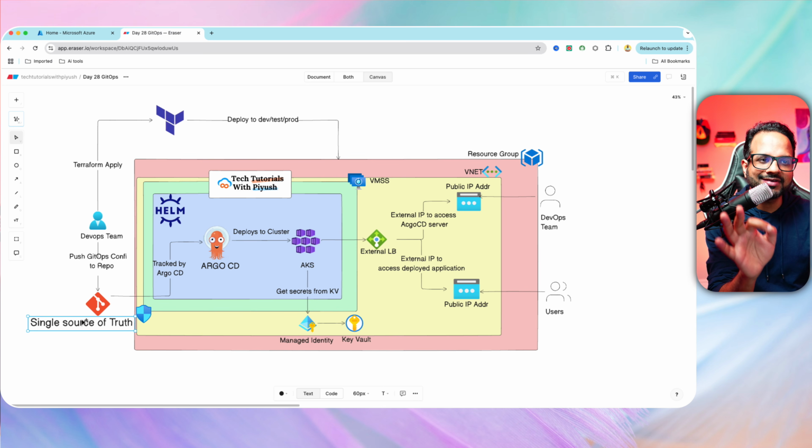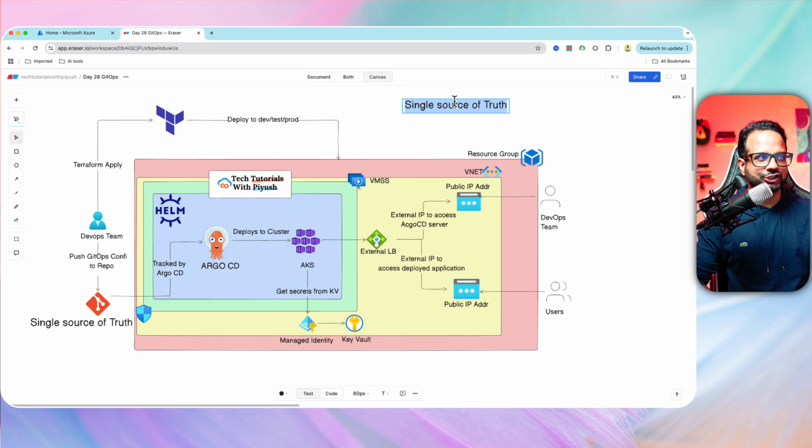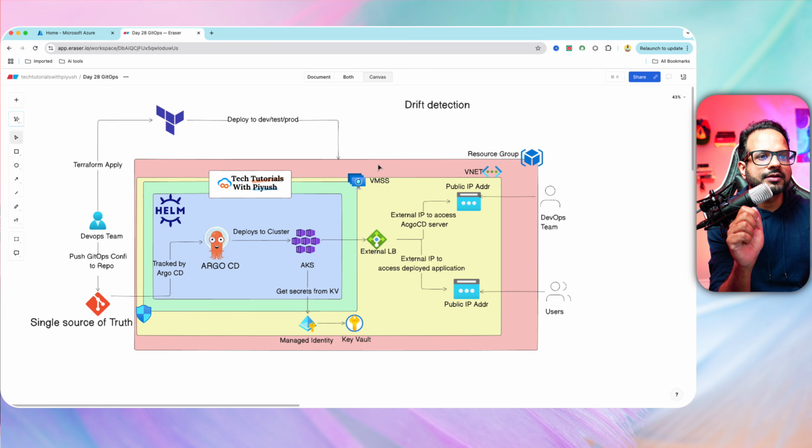Meaning, whatever is there in the GitHub repository, only that will be your application's configuration. If you make changes over here, it will be overwritten again with this GitHub repository manifest. So that's what we mean by single source of truth, and this is also called drift detection. Drift detection meaning, if there is any drift in the configuration, so we actually